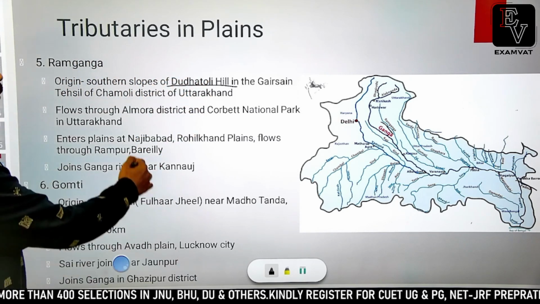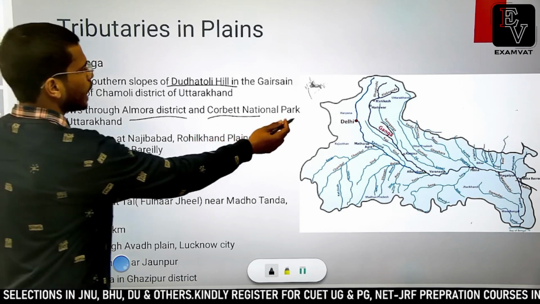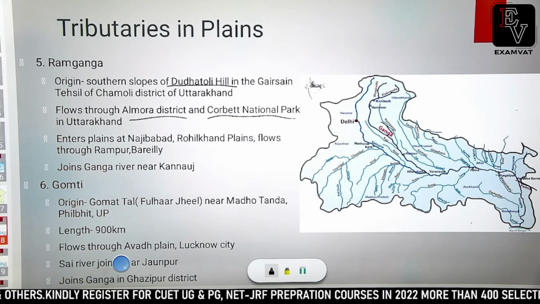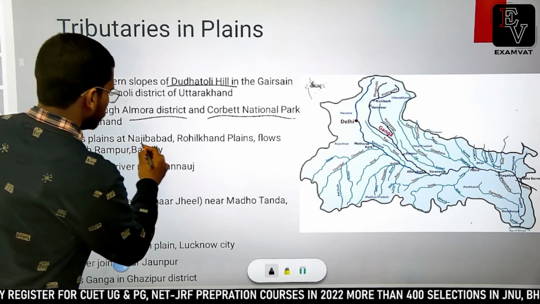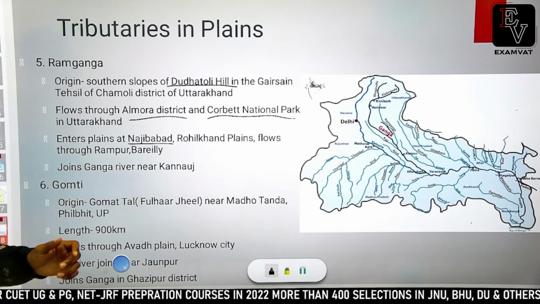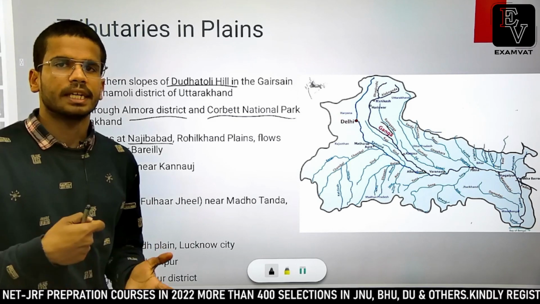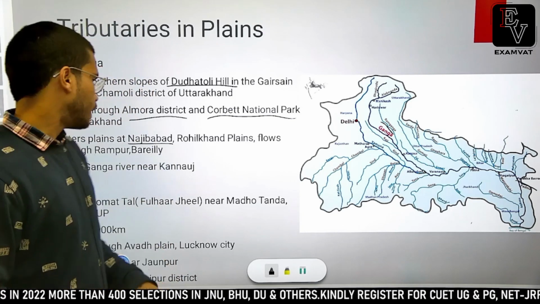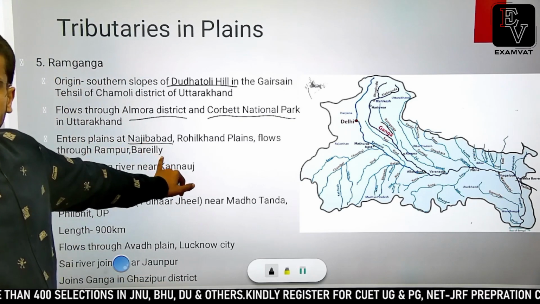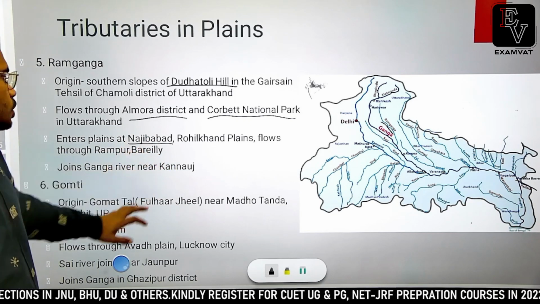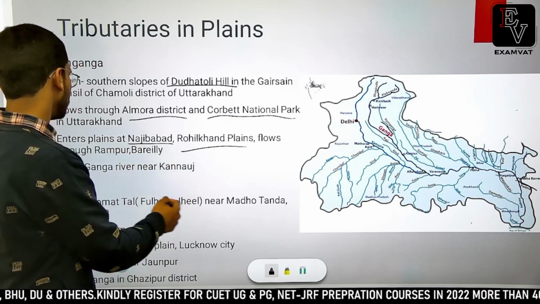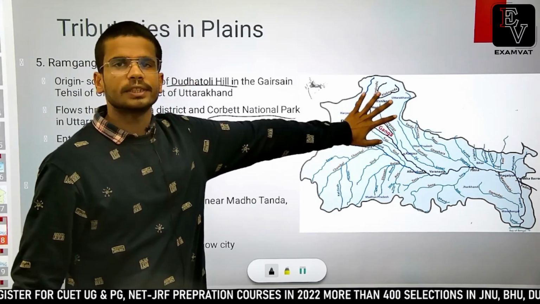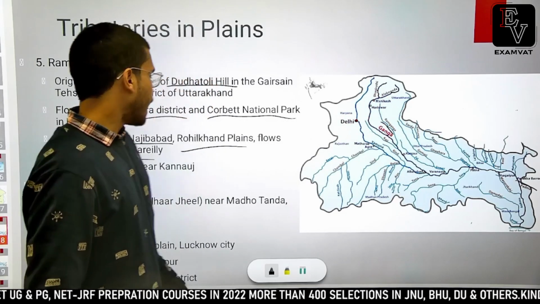Fine. It flows through Almora district and the famous Corbett National Park in Uttarakhand, and it enters the plain at Najibabad. Najibabad is a place in Uttar Pradesh. Do remember this, because in examination they can ask you where the mountain rivers are entering into plains, like Ganga enters plains at Haridwar. Likewise, Ram Ganga enters plains at Najibabad in Uttar Pradesh, and it flows through Rohilkhand plains through the cities of Rampur and Bareilly.